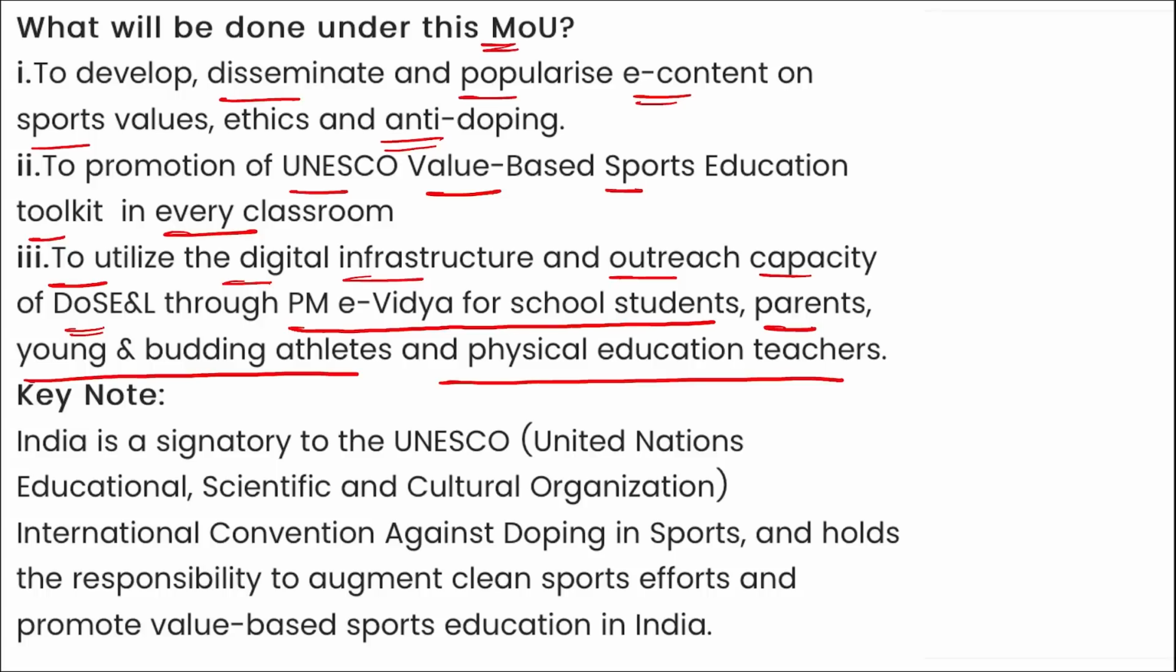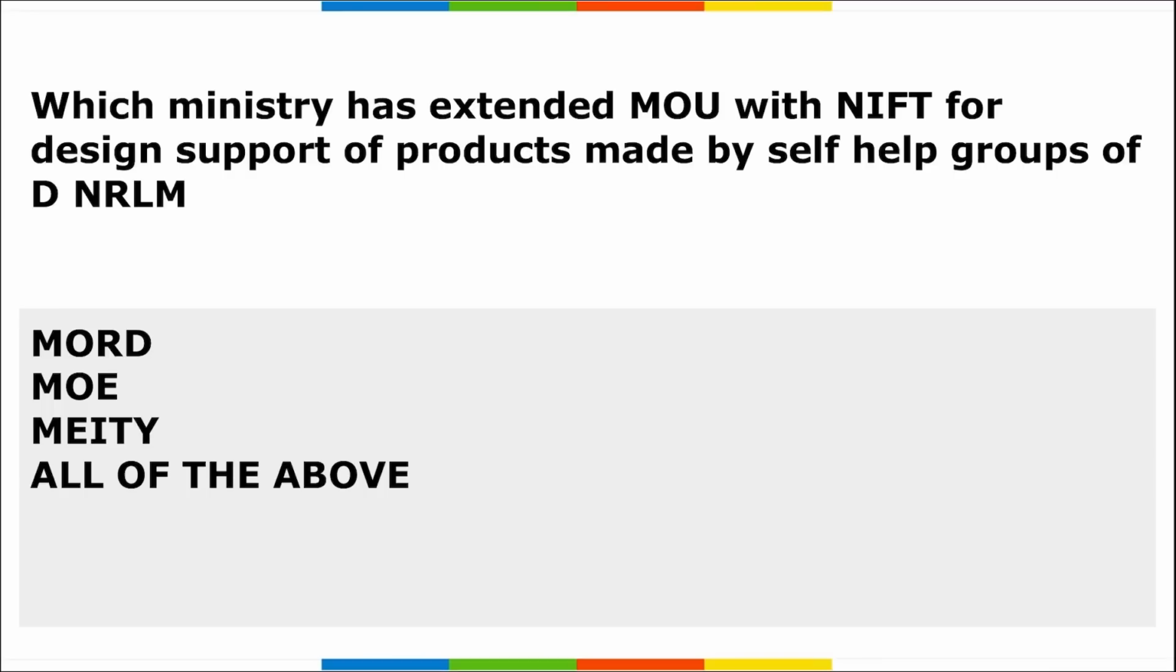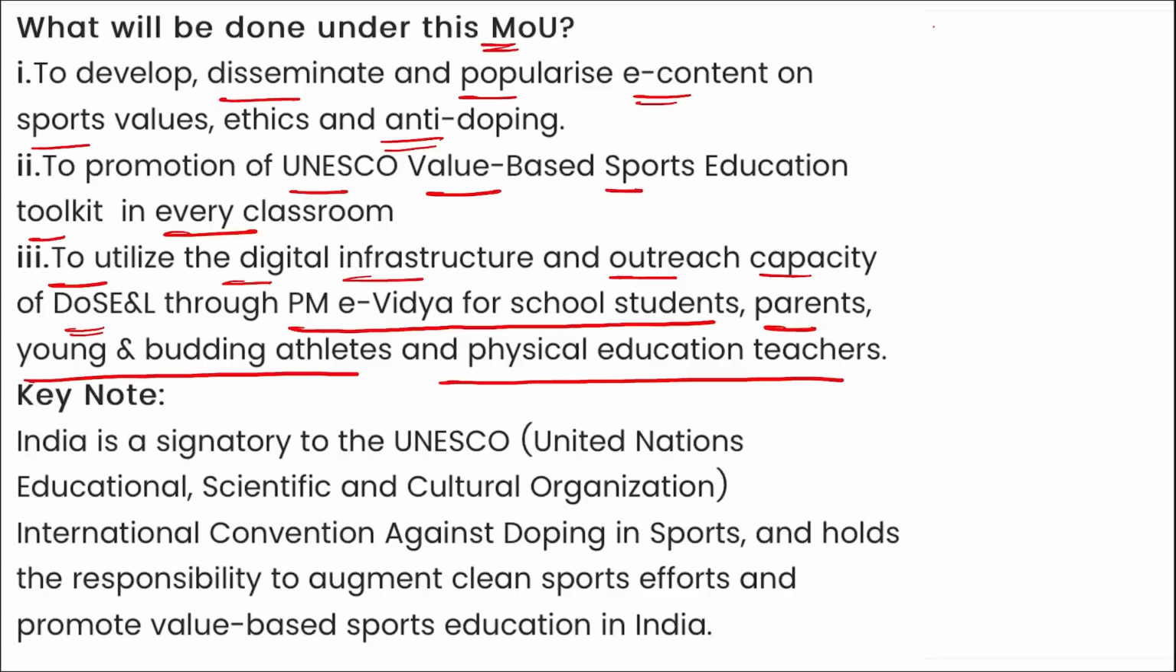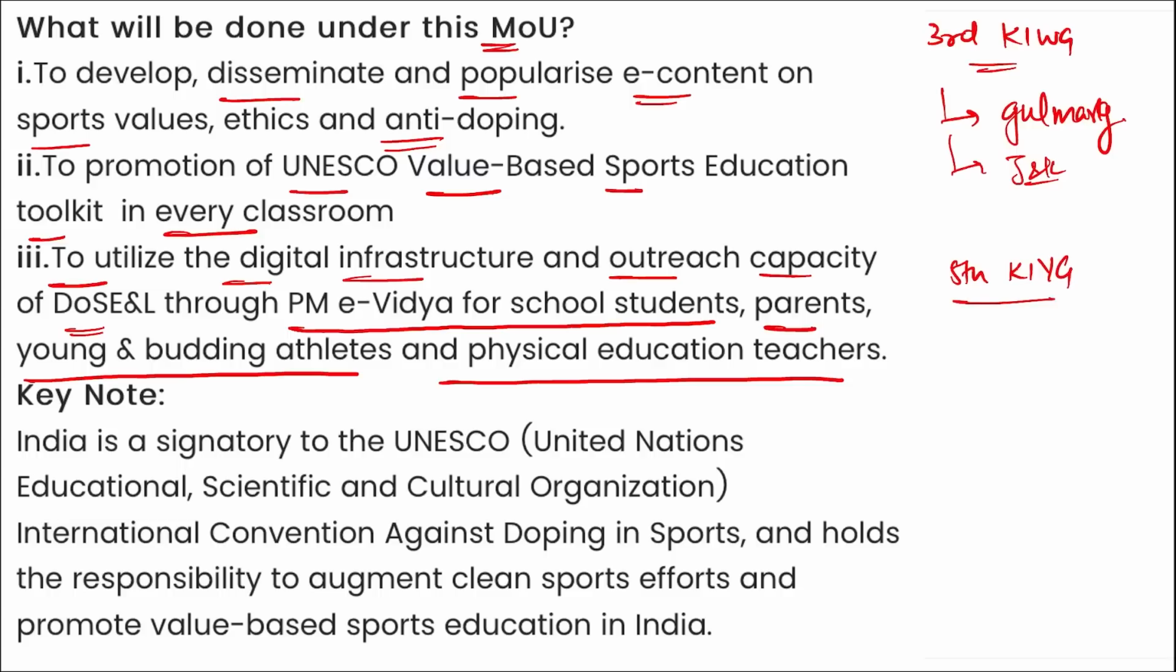Alright, important. Next. Next is which ministry? But if I ask you here only, third edition of Khelo India Winter Games, where were they held? They were held in Gulmarg. Gulmarg is in Jammu and Kashmir. Alright, and who topped here? It was Jammu and Kashmir only who topped the medal tally. Then fifth edition of Khelo India Youth Games, where were they held? They were held in Madhya Pradesh. Who topped? Maharashtra topped in the medal tally.